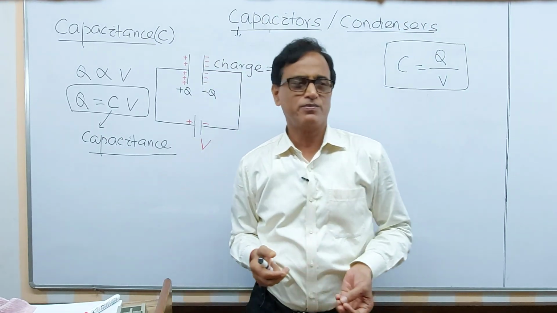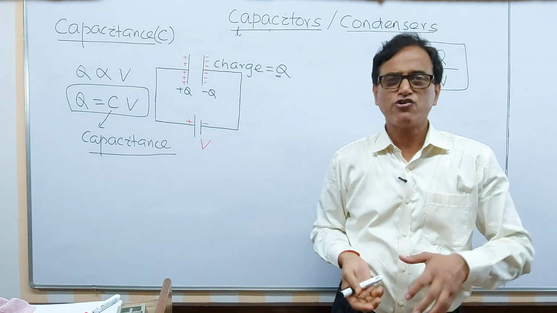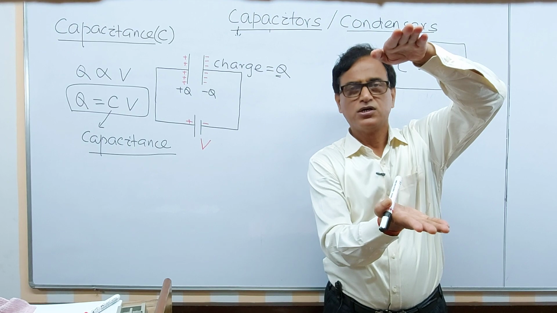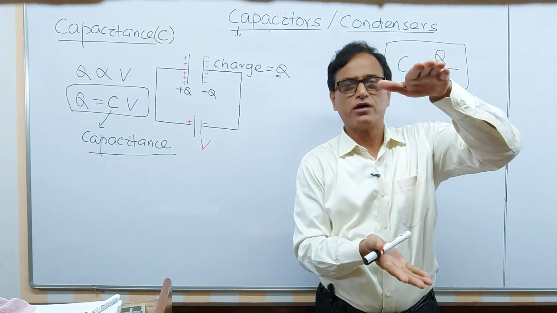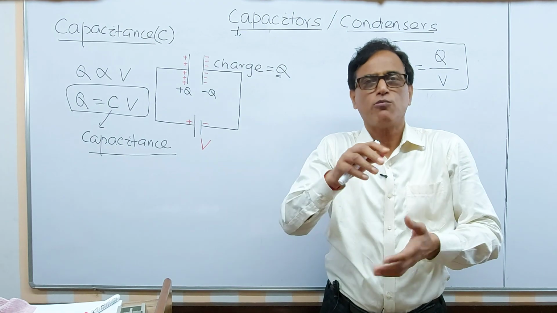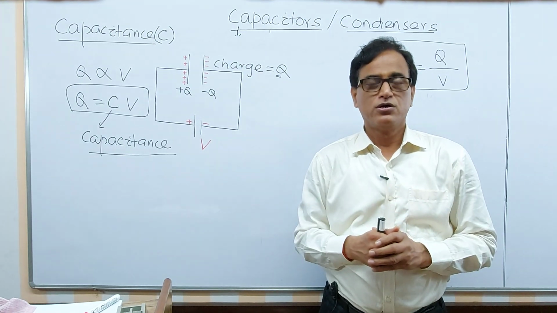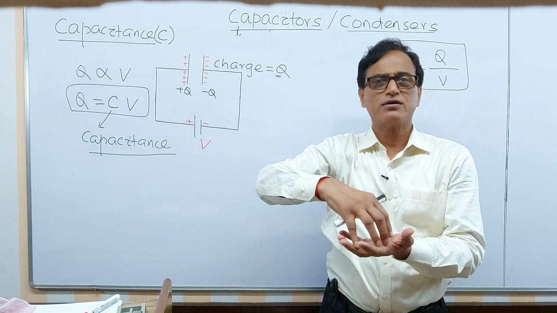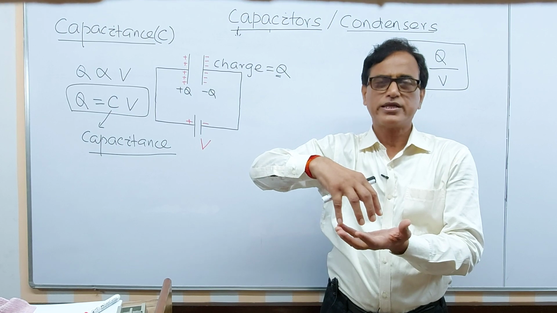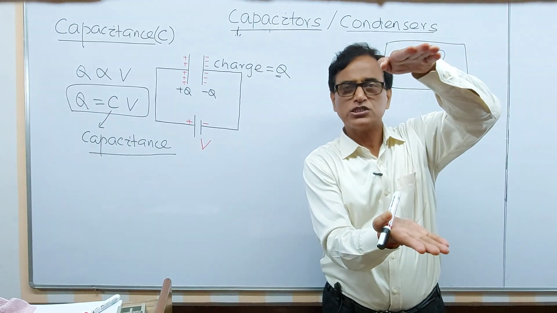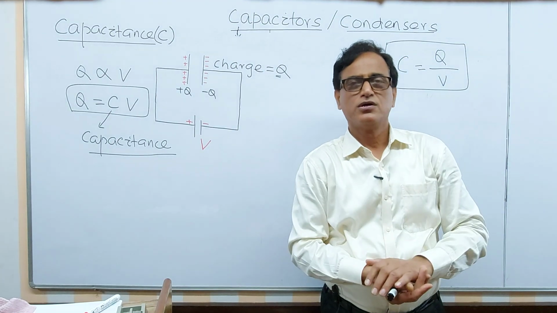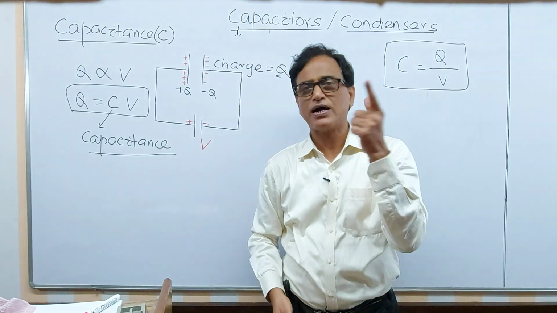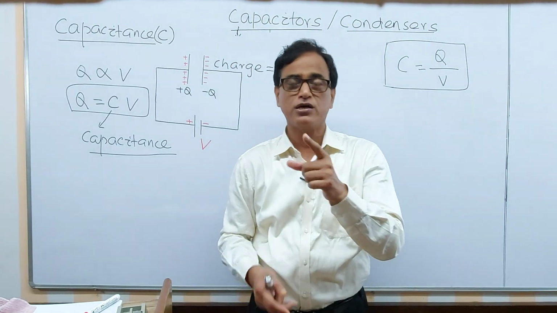You can imagine a very simple example. Say you have a container, and you go to the market. That container can accommodate 5 kg of mangoes. Now, can you accommodate 10 kg of mangoes in that container? No, 10 kg of mangoes cannot be adjusted in a container in which we can adjust 5 kg. That means the capacity of a container remains constant. The capacity of a capacitor remains constant; it only depends on physical structure.